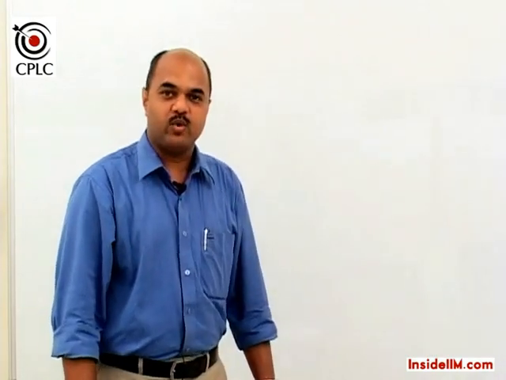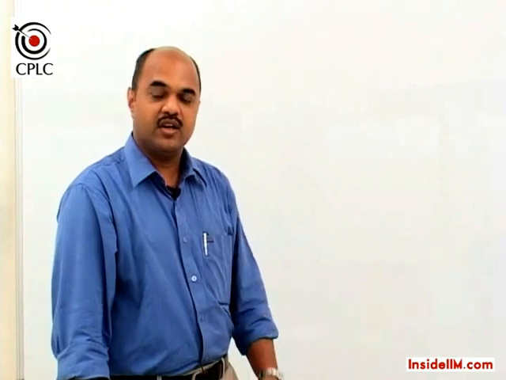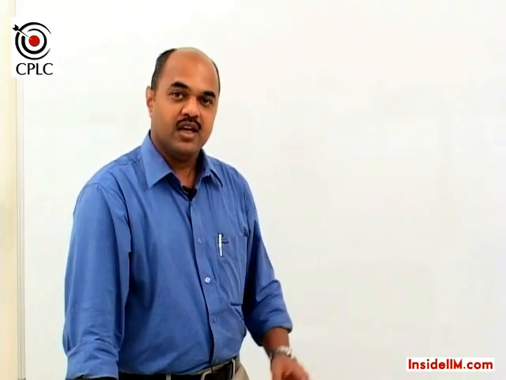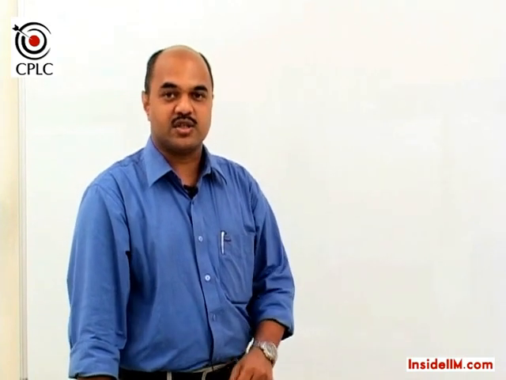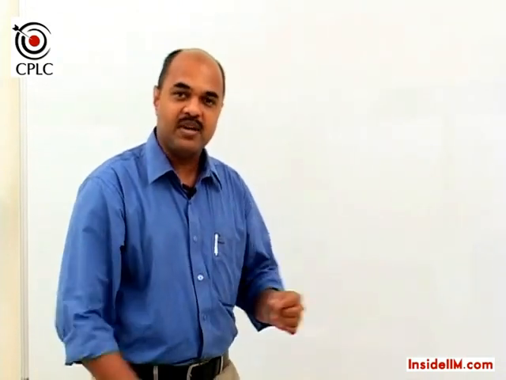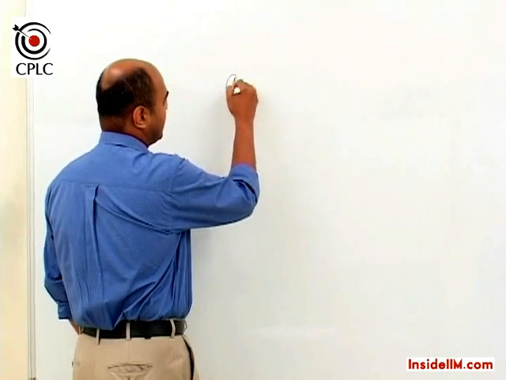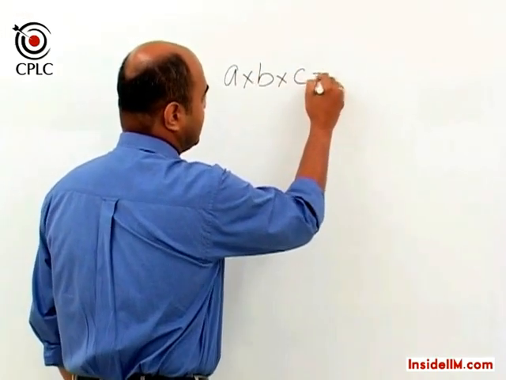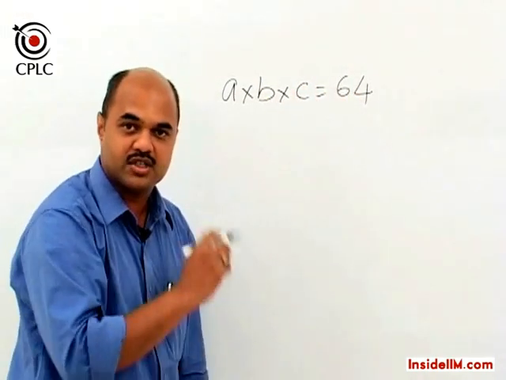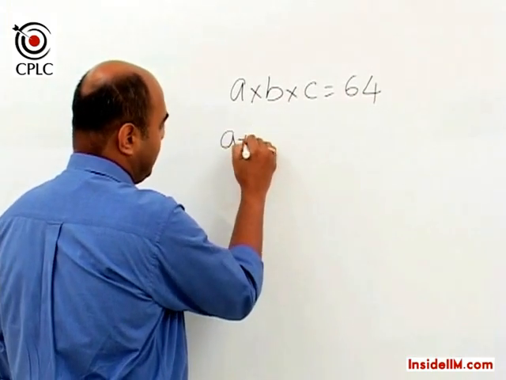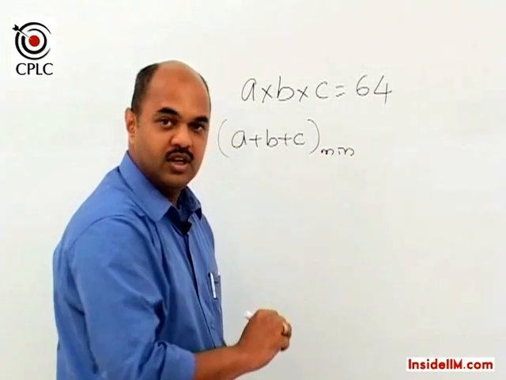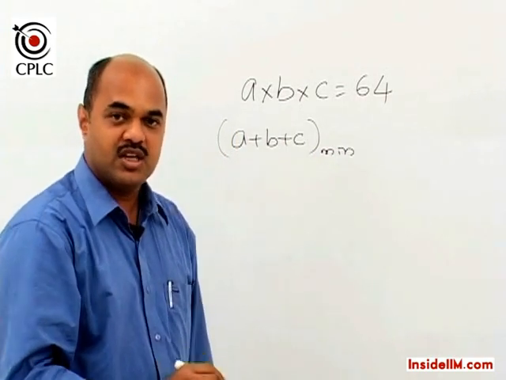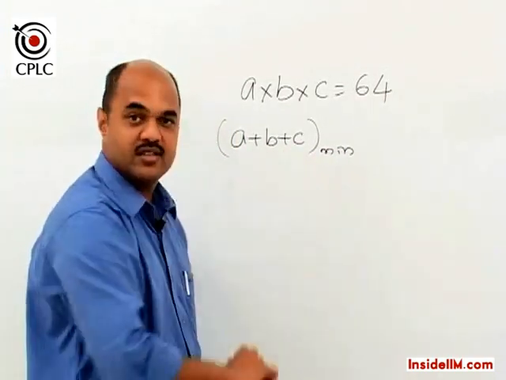We've seen a concept where if the sum is constant, when will the product be maximum? Let's now reverse it. If the product is given as a constant, when will the sum be minimum? So if it is given that A into B into C is equal to 64, which is a constant, then A plus B plus C would be minimum, again using the same logic, when each value is the same.